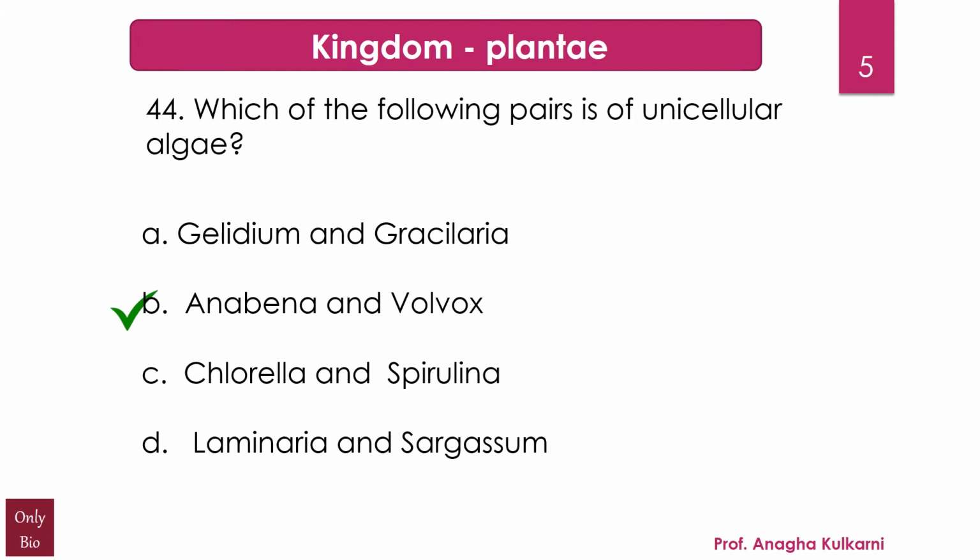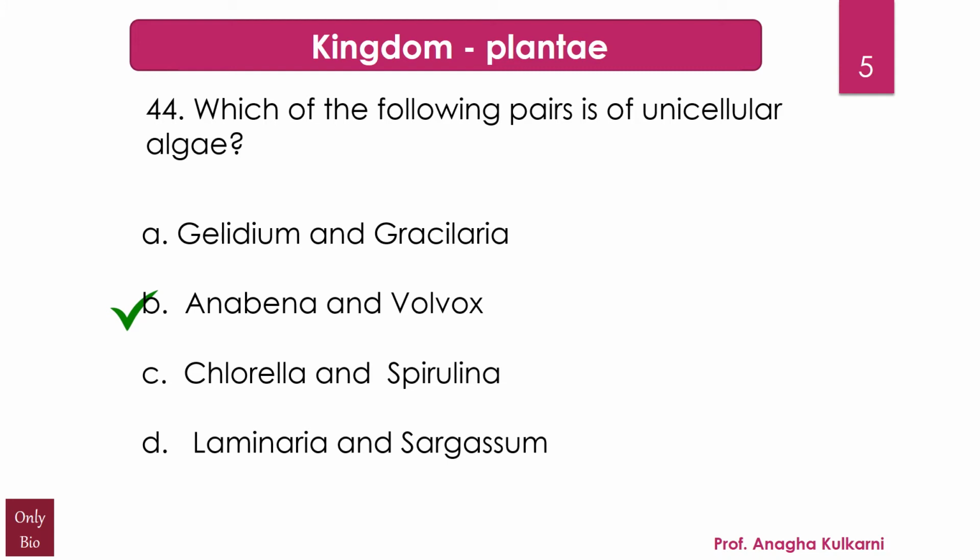Volvox is a chlorophyte or green alga. It exists as a grand spherical colony, and each little alga within the colony bears two flagella, whip-like tails. Something notable about it. Now, Chlorella is a genus of single-celled green algae belonging to Chlorophyta. It contains the green photosynthetic pigments chlorophyll A and B. And Spirulina is a biomass of cyanobacteria that can be consumed by human beings as well as animals.